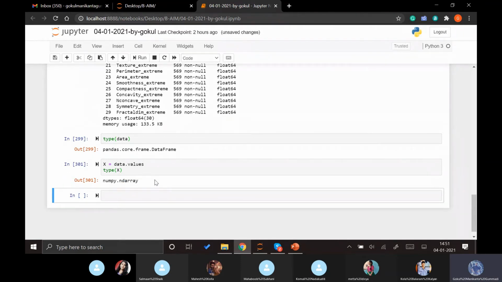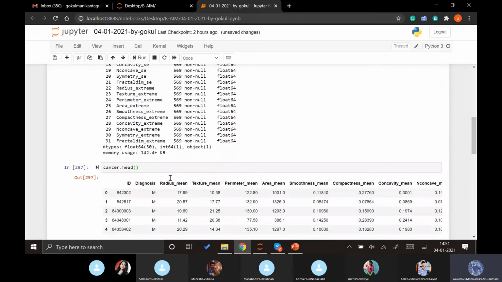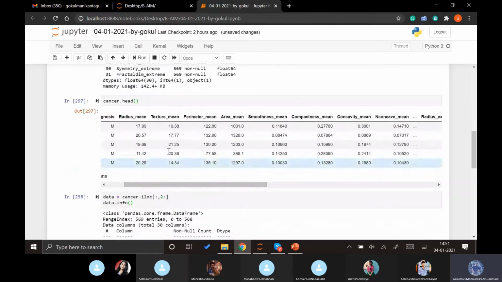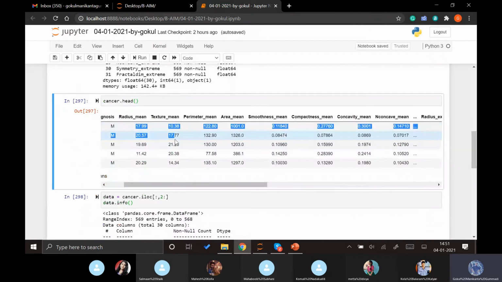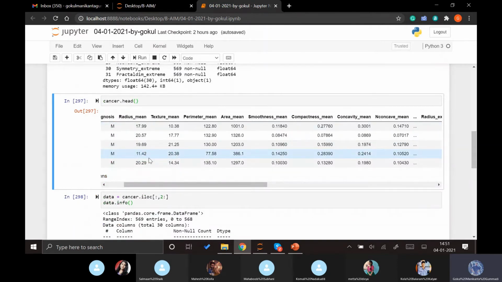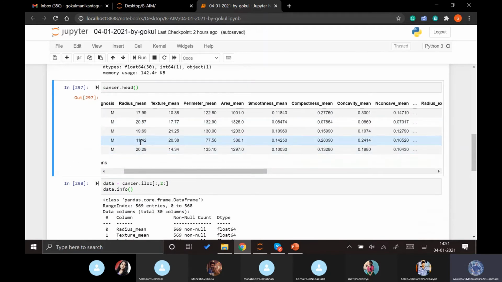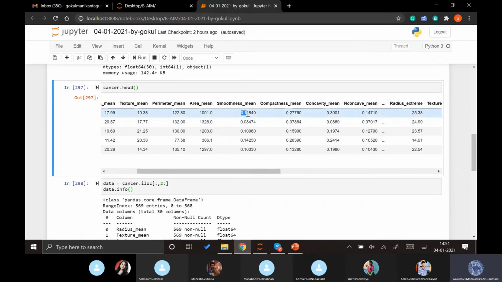Now we can perform whatever functions we need on this x so that we can easily get the required output. Before I quickly apply this function, if you can see the values here, the radius mean is around 17 to 20, and the difference between these values is so high. And if you see the smoothness mean here, it is nearly zero, almost every value.